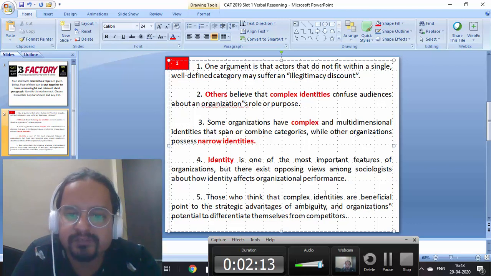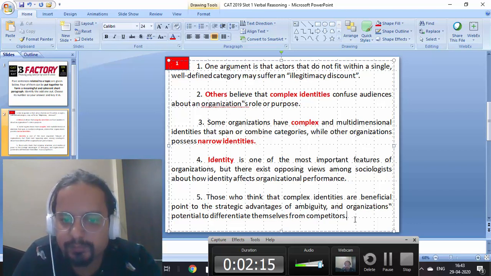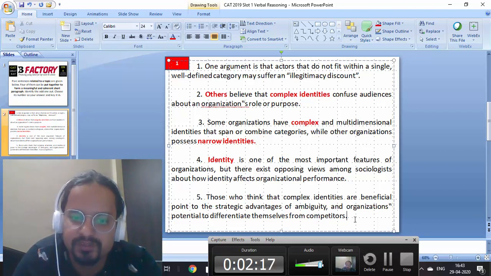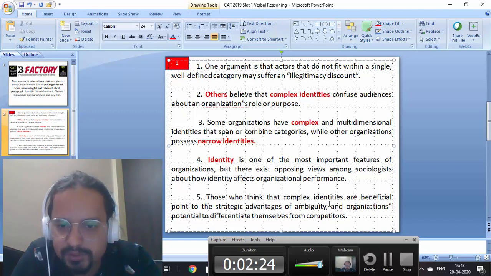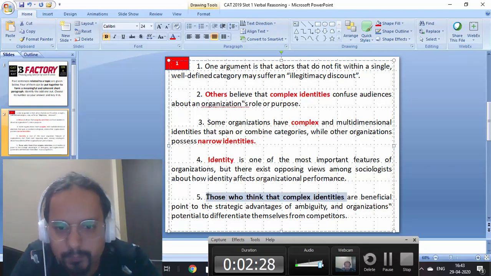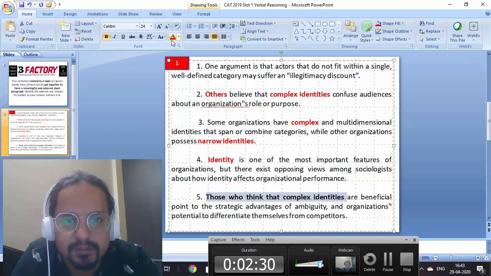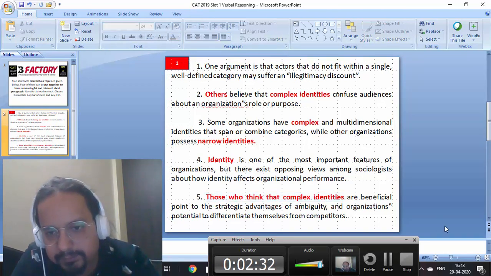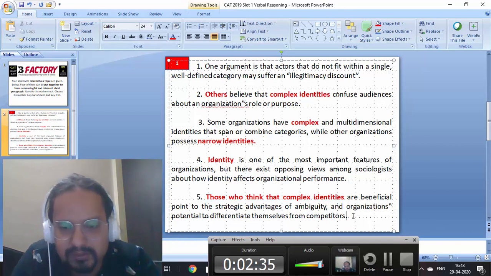Number five: Those who think that complex identities are beneficial point to the strategic advantages of ambiguity and organizations' potential to differentiate themselves from competitors. So here we are talking about those who think that complex identities are beneficial. That's one point of view. By the time I'm here, I already see it's about organizational identity.